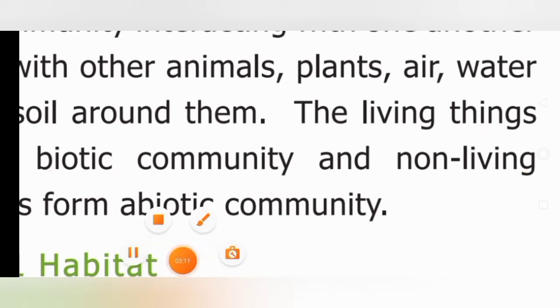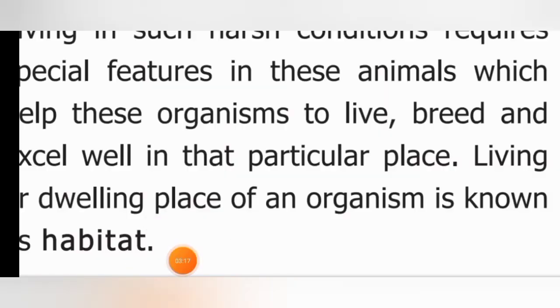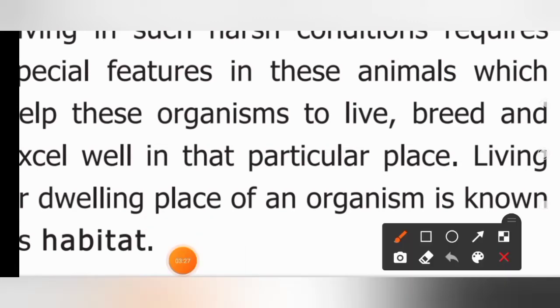Okay, the next topic is habitat. Let us see what it is. In the previous lesson, lesson number 4, we have learned what is habitat. Habitat is the living place of the organism.